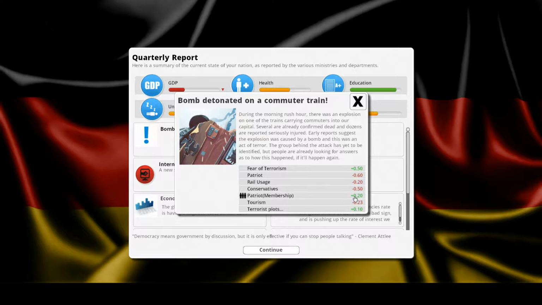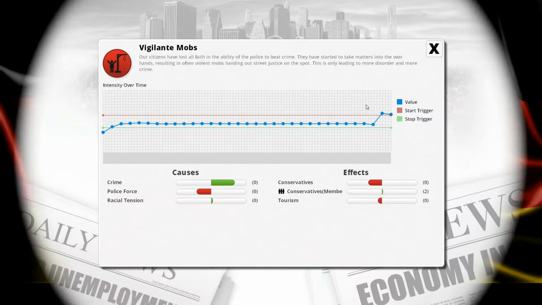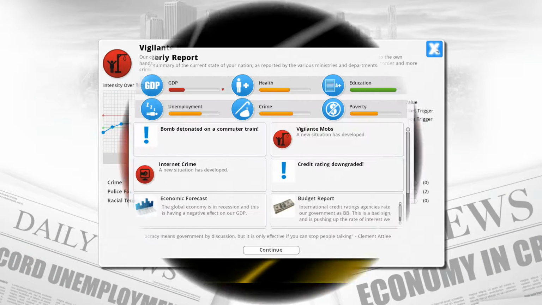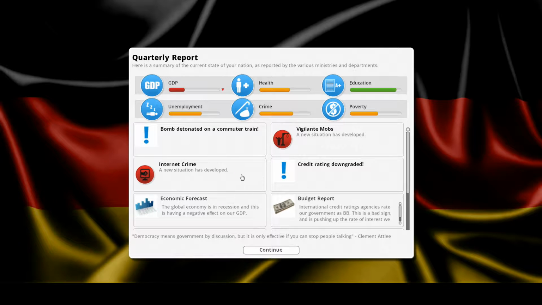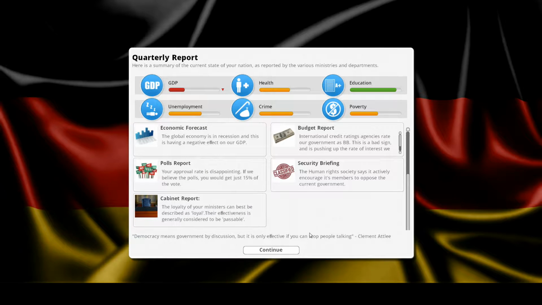So patriots are going up, the number of them. Conservatives are less happy, rail usage has gone down, patriots are unhappy, fear of terrorism is increased, tourism has gone down and terrorist plots got increased. Lovely. Vigilante mobs now exist as well. Crime rate gone down, internet crime exists. Damn.